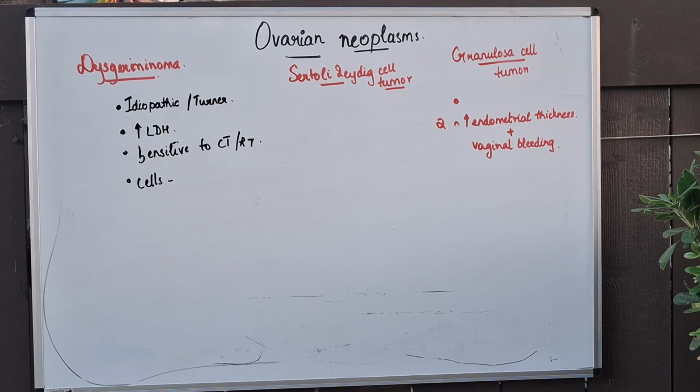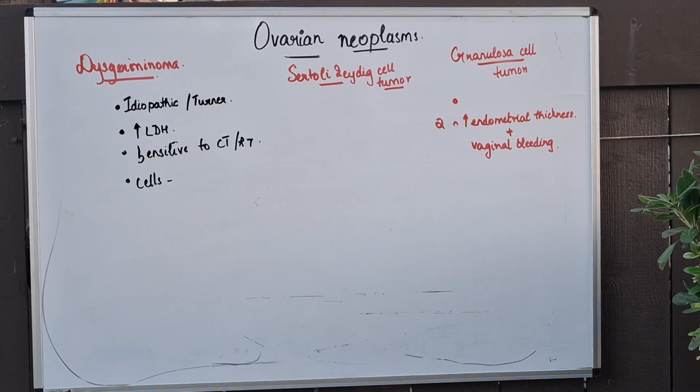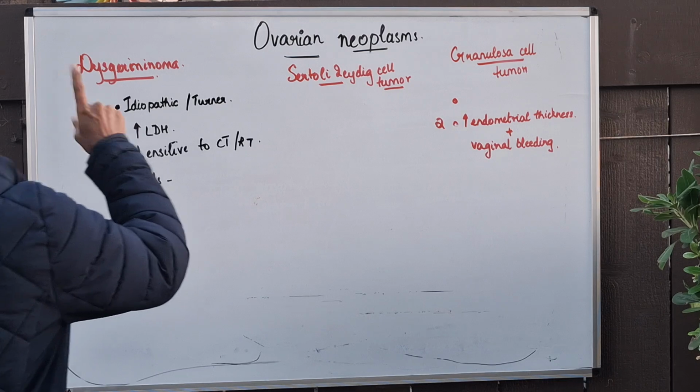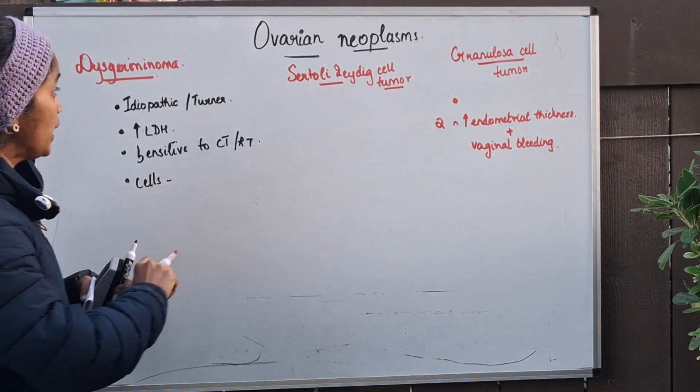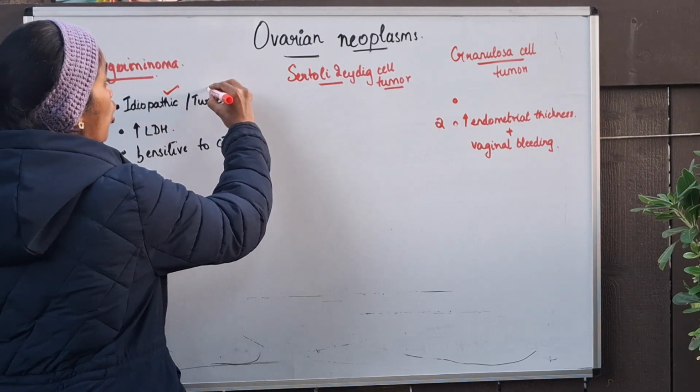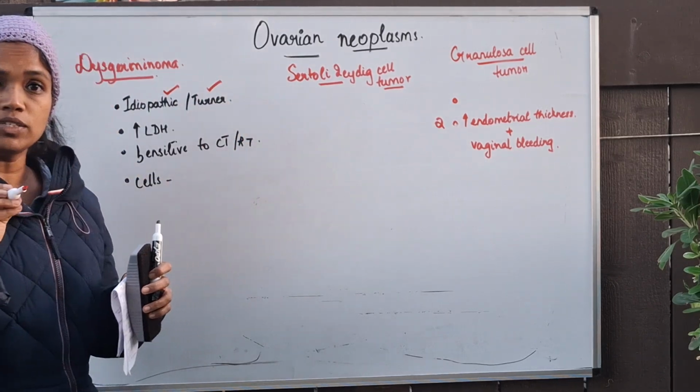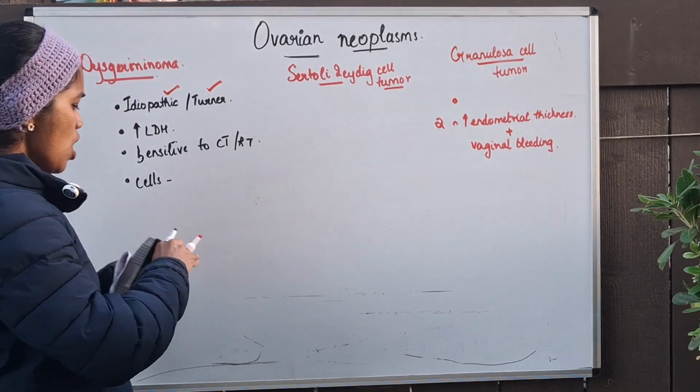Hello everyone, this is a continuation of part 2 of ovarian neoplasms. So here let's see about Dysgerminoma. Dysgerminoma is a neoplasm of the ovary which can occur idiopathically or in the streak ovaries of Turner syndrome.